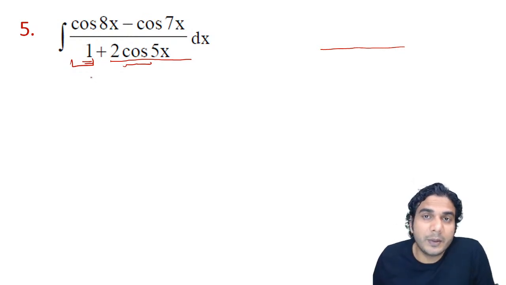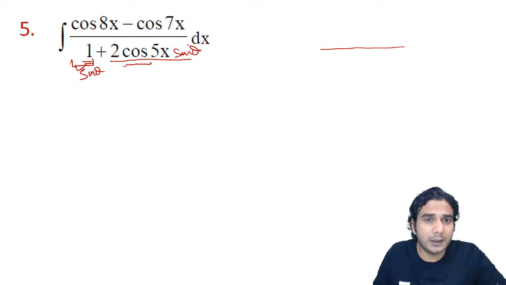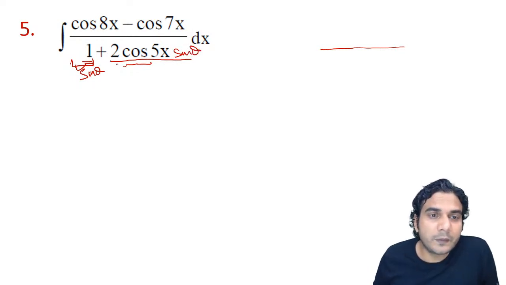And nothing will get cancelled because you're getting cos of A plus B plus cos of A minus B, right? If it would have been cos of A plus B minus cos of A minus B, then we can think that cos theta and that negative term might get cancelled for some theta, all right? Okay, then let us think about some formula in which we get a minus sign in between. So only one is remaining. You have already tried cos theta, now you should try sine theta, all right? So if you multiply by sine theta here and sine theta here, we'll decide theta later.